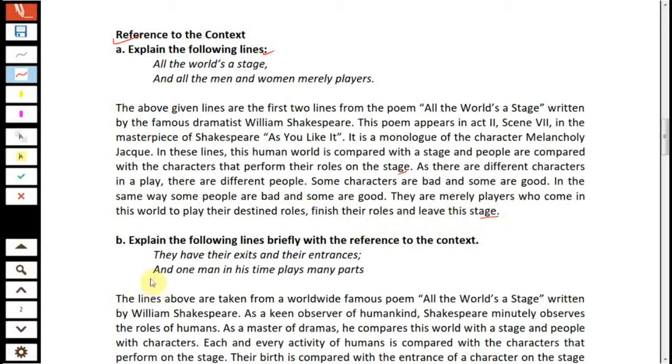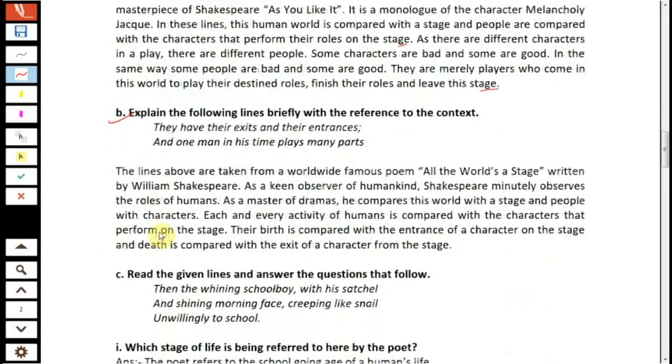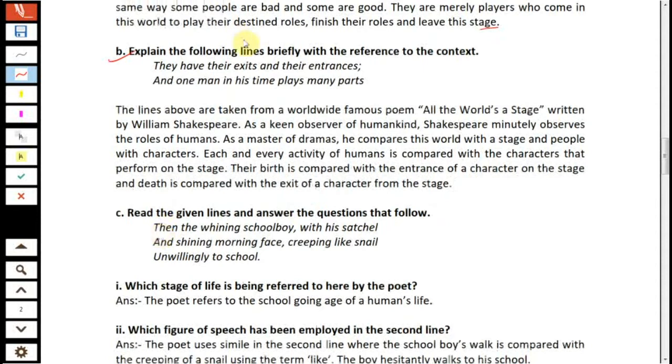stage. Question number B. Explain the following lines briefly with reference to the context. They have their exits and their entrances, and one man in his time plays many parts. The lines above are taken from a world famous poem, All the World's a Stage, written by William Shakespeare.